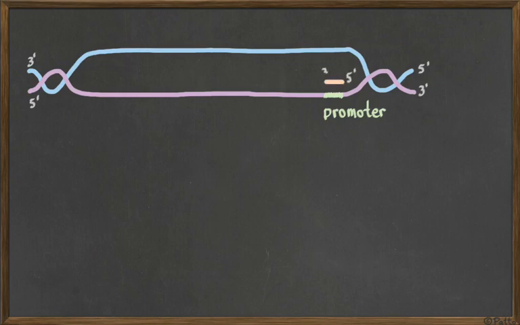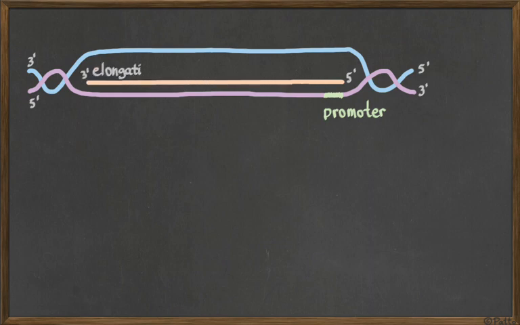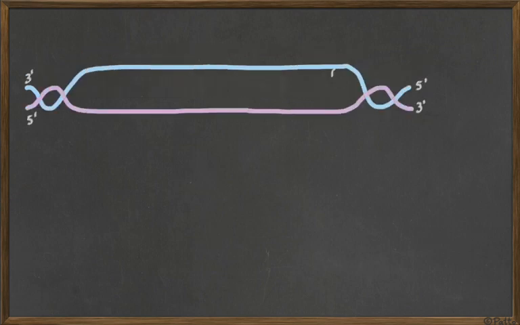And then you start the transcription at that point, and you go on all the way until you get to a terminator point, say, here, where this gene finishes. So we just made a copy of it. This is the idea.